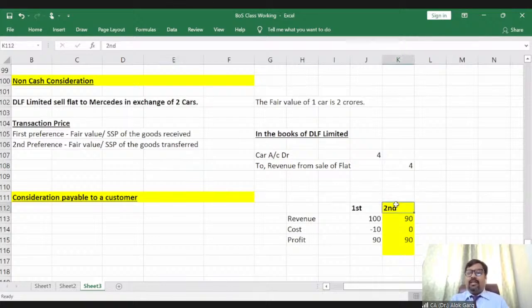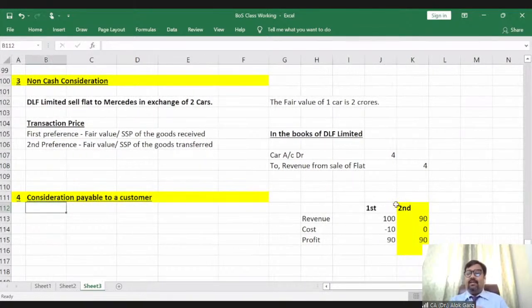So in this particular case, what is the guidance? The guidance is, if an entity is paying money to the customer, paying a consideration to the customer, in that case, you need to understand whether that consideration is getting paid for the additional goods and services. If the answer is yes, then it has to be recognized as a cost. I mean to say situation number one, and the revenue has to be recognized at a gross value. Second example,